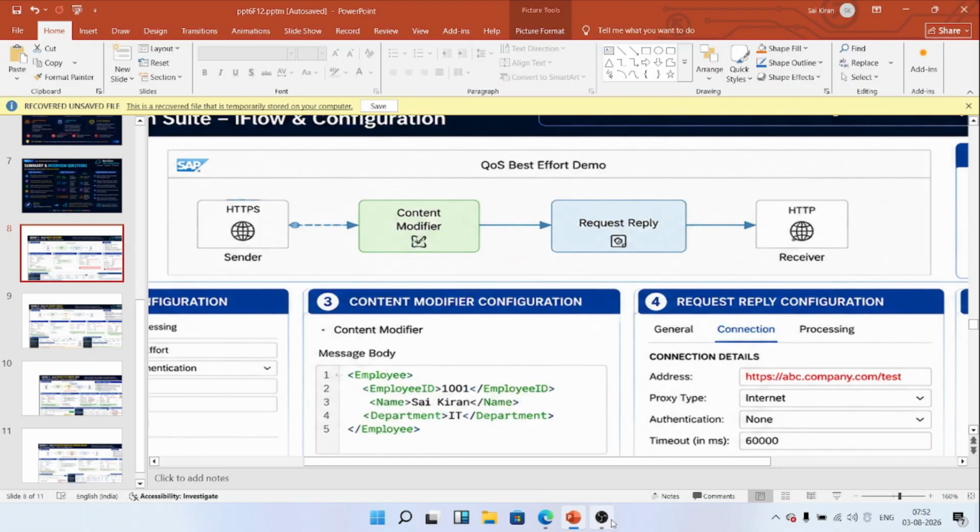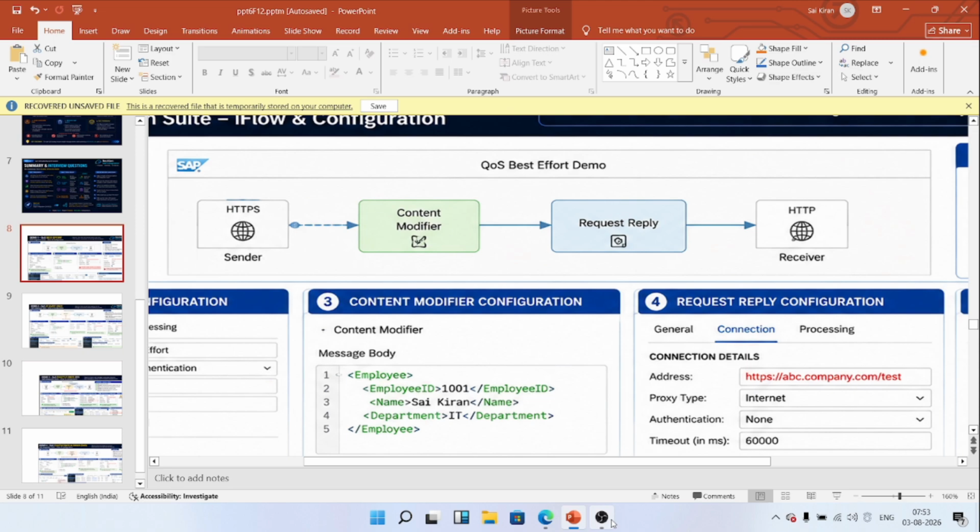Till now we have seen the theoretical part of QoS. Now let's start with the default quality of service in SAP Integration Suite, which is best effort. This is the simplest message delivery mechanism. SAP makes only one attempt to deliver the message. If the receiver is available, the message is delivered successfully.